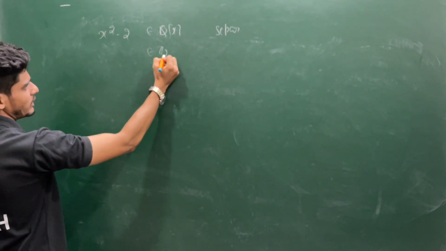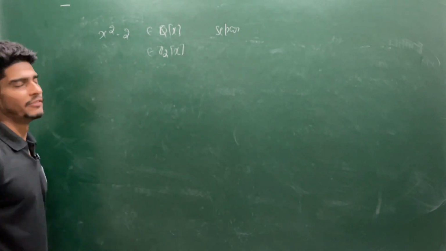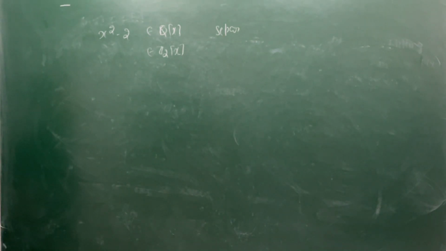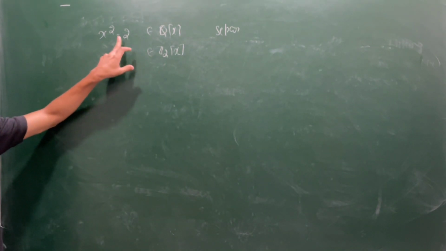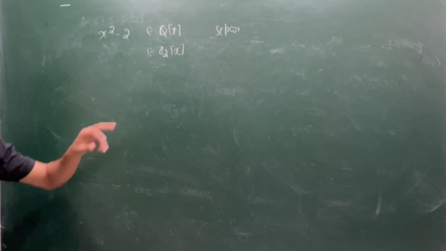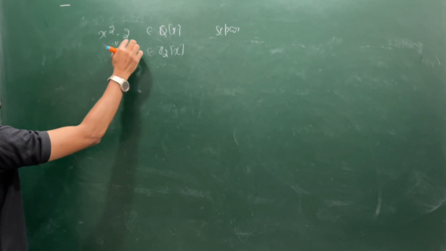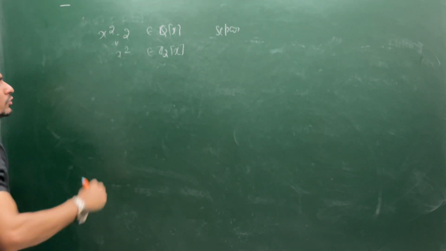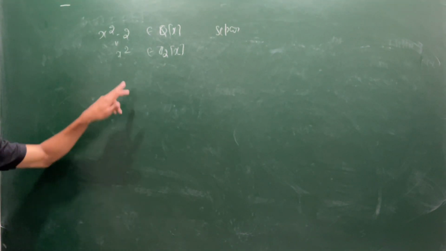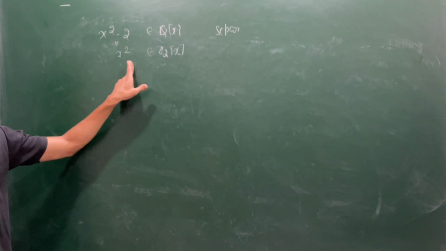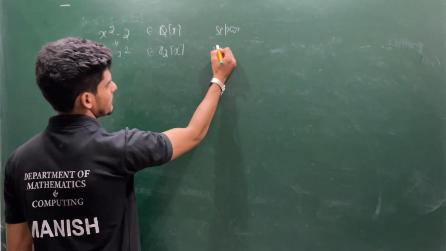If I see it over Z2[x], the field with two elements, what can you say about this polynomial? This polynomial is not separable. This is not separable because this polynomial becomes x square, because 2 means 0 in Z2, since if you divide 2 by 2 you will have remainder 0. So this x square has multiple roots 0 and 0, so this is inseparable.